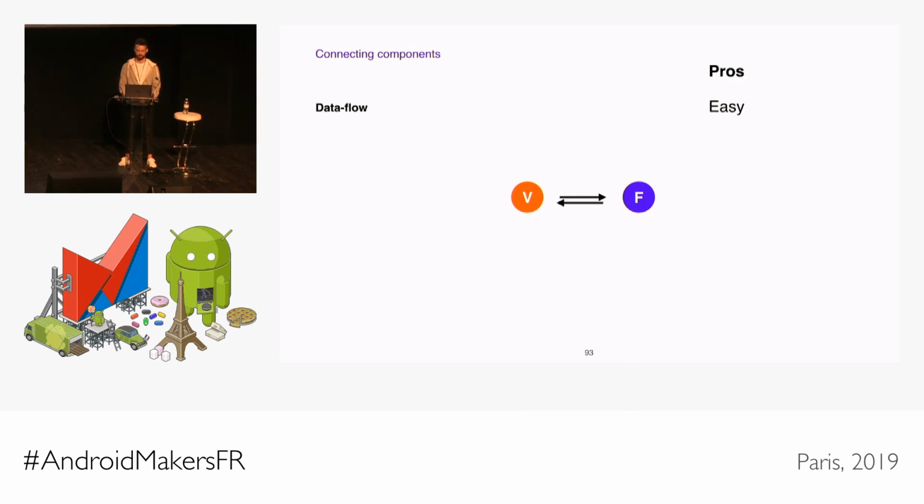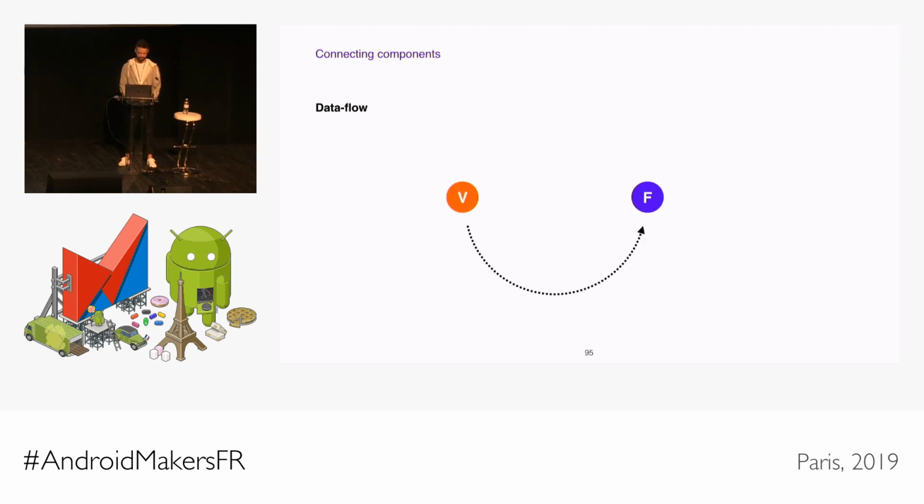Why is this important? Let's see what happens if we were just to call a method on this feature to show our intent, and we would get a new state as a return value for that method call. But what if there are multiple other components that somehow connected to this feature? This approach would mean that all these components could each have a possibly different version of the feature state, based on the last time that they called this method. And there's no single source of truth here, and that can lead to state problems.